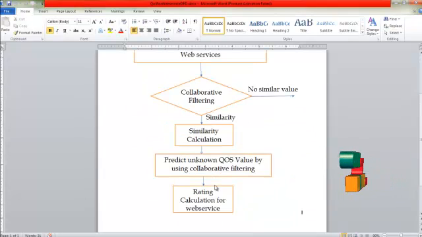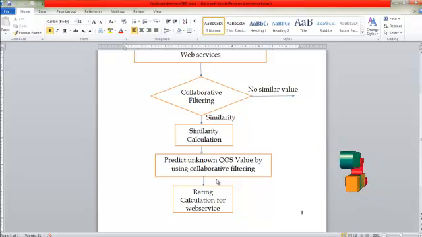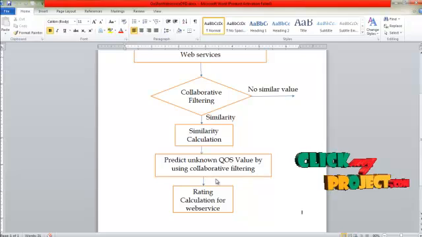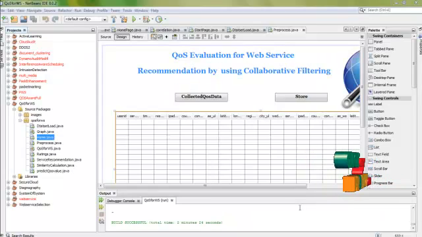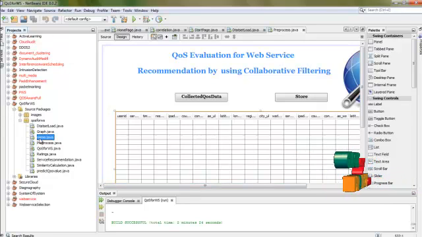And then after predict the unknown QoS value by using collaborative filtering, then put the ranking for the web services based on the response time. Then let's go for discuss about a demo for this project. First, open this project from the specified path and then run the home page.